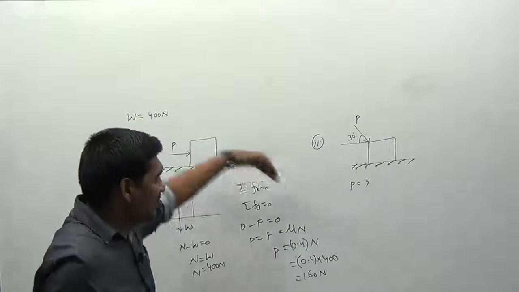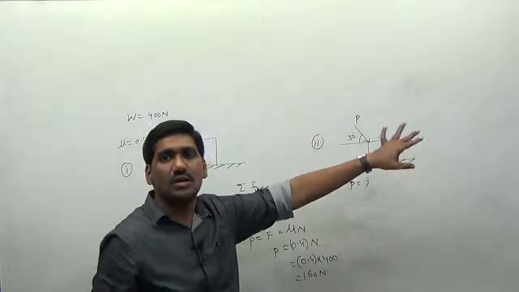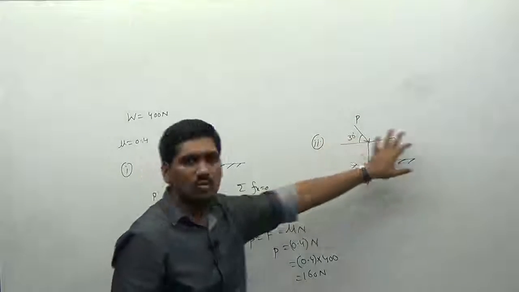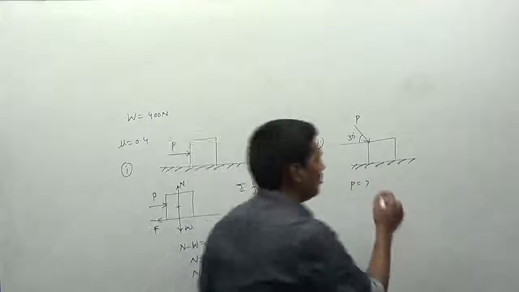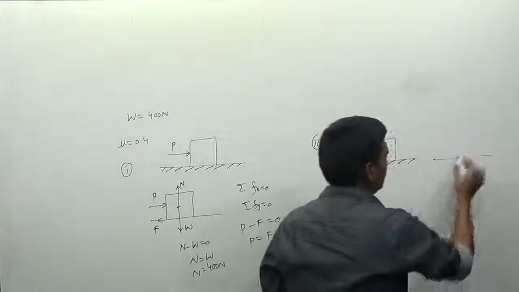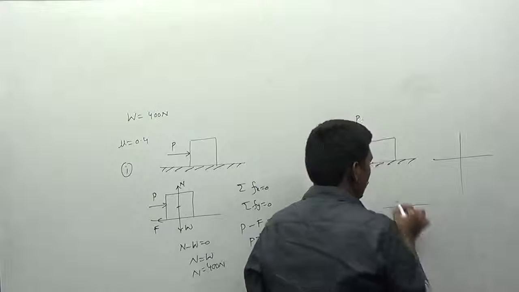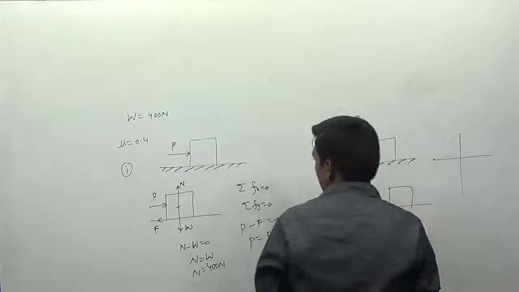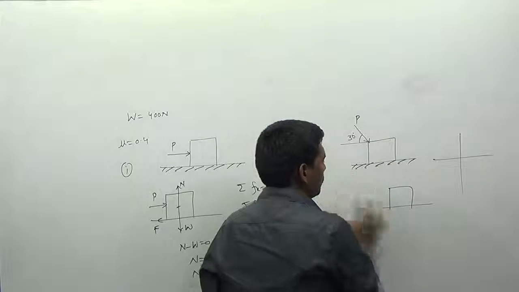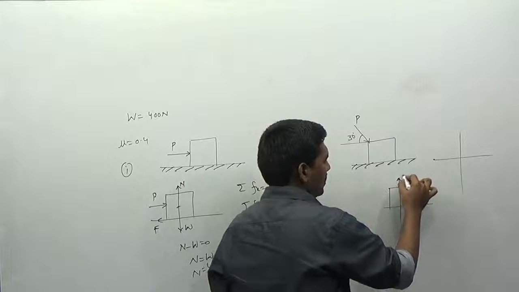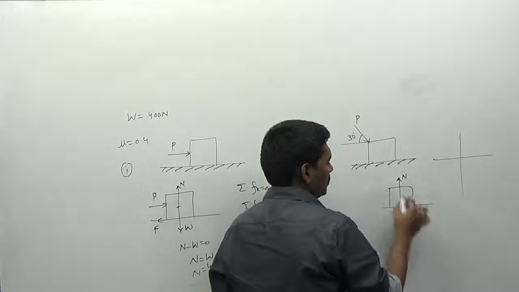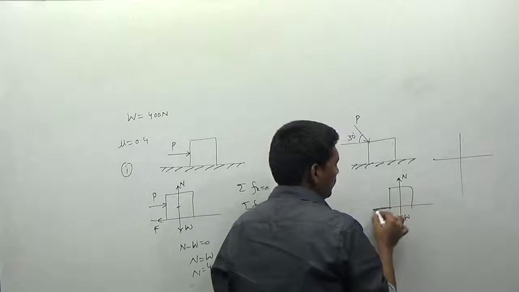Now, we are applying the force in an inclined direction here. So, what is the force that is required to move the block? I want to determine that. To understand everything, I am going for the free body diagram. First draw the free body diagram, then go for the Cartesian coordinate system. We have P, the normal reaction, the weight, and the frictional force, which will always be acting.